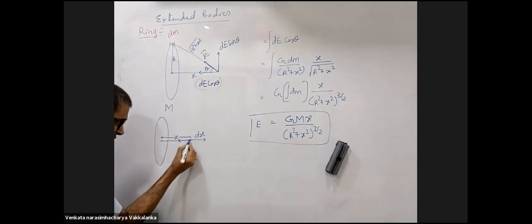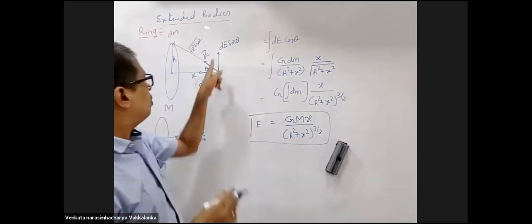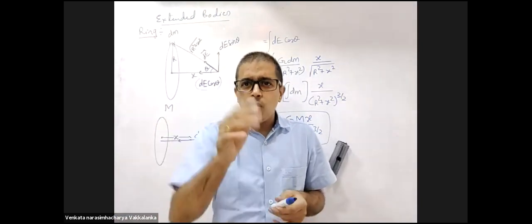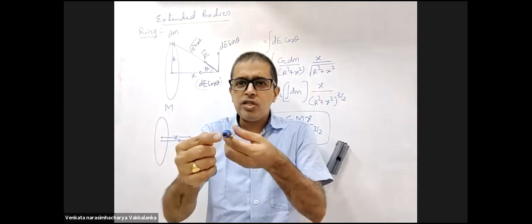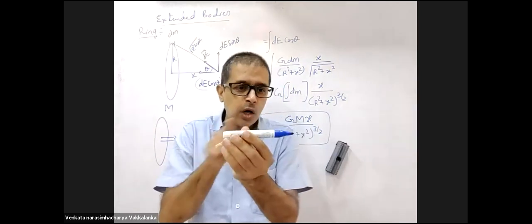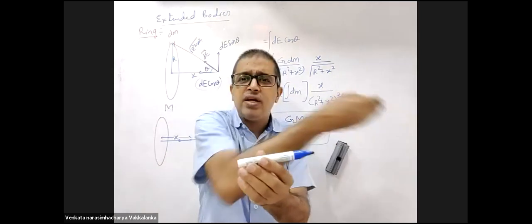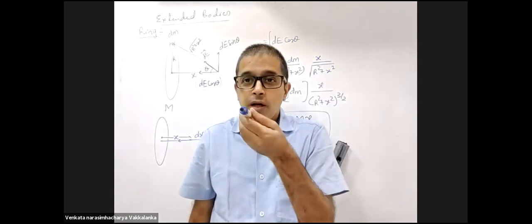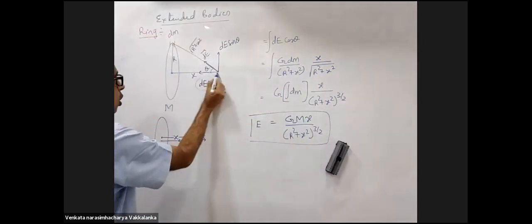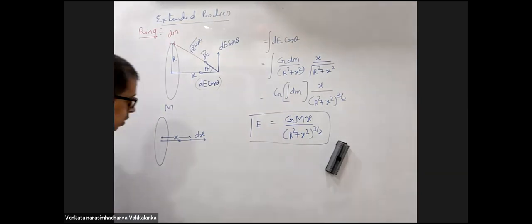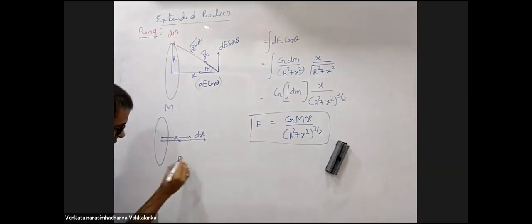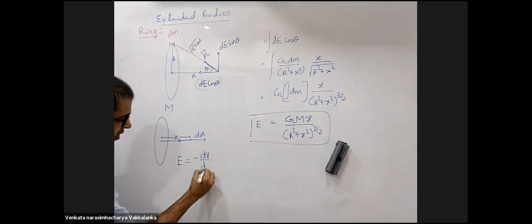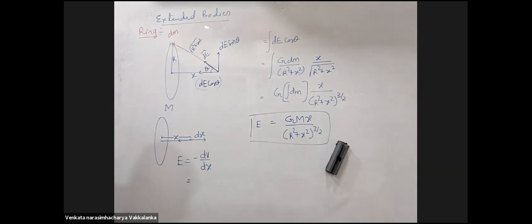Now I know that the field is along x-axis. Field along y-axis got cancelled. If I'm standing here, I know there is field only along this direction. I take potential difference divided by distance. I will not take this potential difference because I know field in the direction is 0. Yes or no? Yes, sir. Now I know field is along the axis. So Ex will be the net field minus dV by dx. Do you agree with this? Yes, sir.